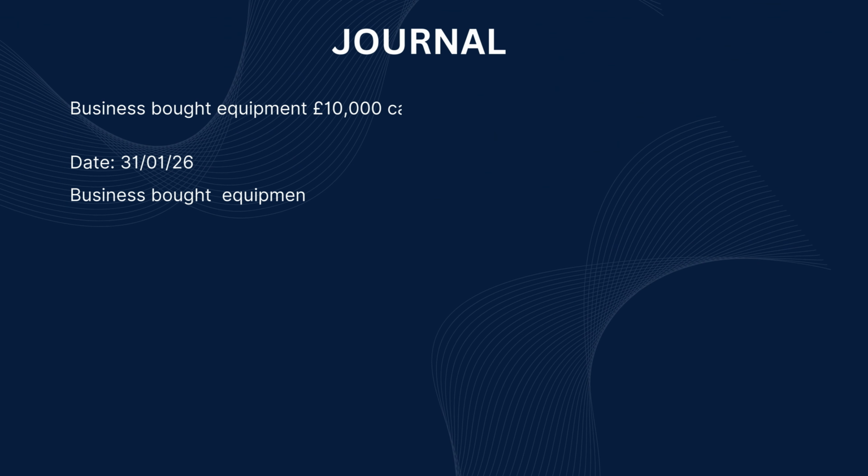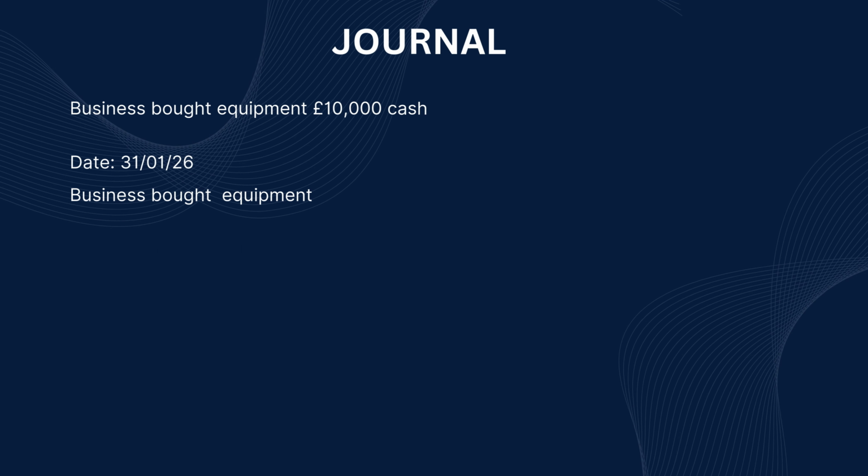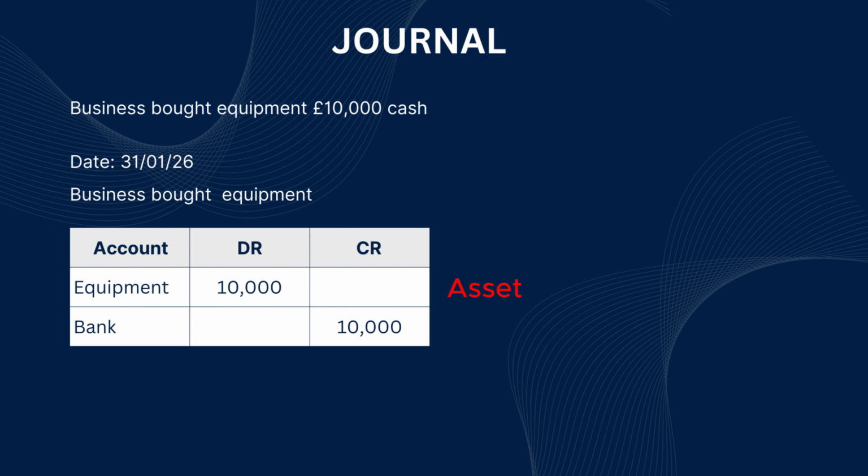Now let's look at another example. The business buys equipment for £10,000 and pays cash. The business acquired equipment, so assets increase. At the same time, the business paid cash. Cash is also an asset, so cash decreases. One asset goes up, another asset goes down. In the journal, we record debit equipment £10,000, credit cash £10,000. Total debits equal total credits. The accounting equation remains balanced.